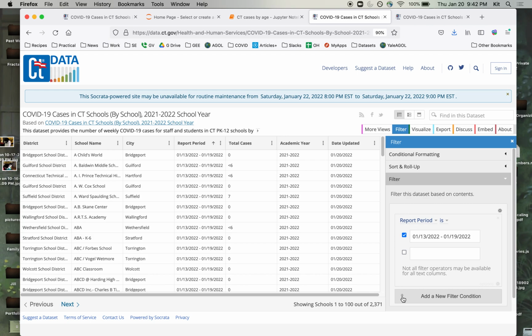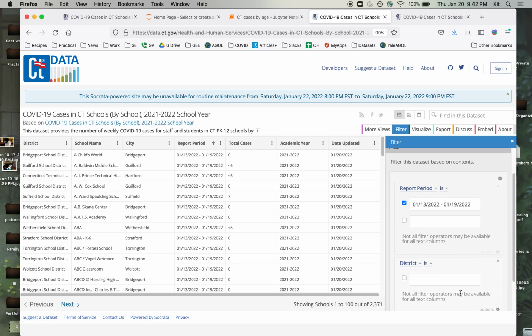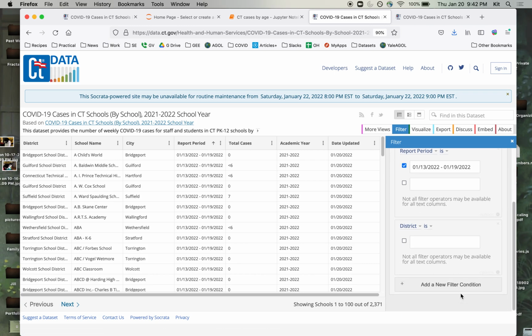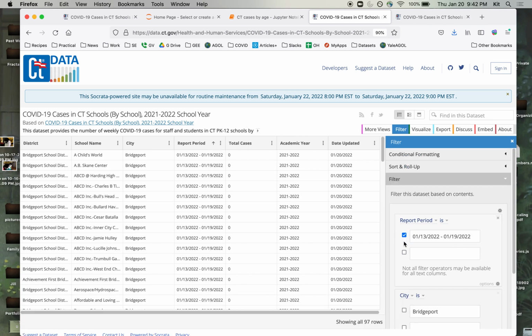For example, if you wanted to know, I'm looking here at Bridgeport, if you wanted to know all of the cases in the Bridgeport schools, you could do city is Bridgeport. Gotta click that box there. And it will filter it to just show you the Bridgeport schools. Okay, but I don't want to do that.